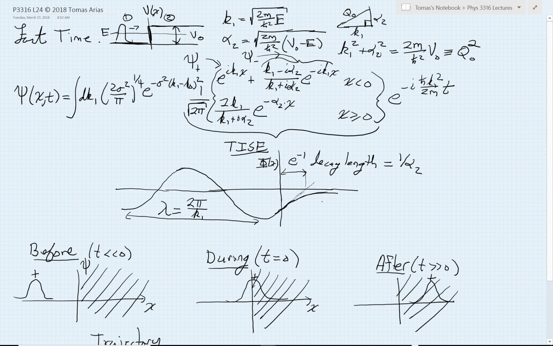We were then analyzing the behavior of this solution that we've written down, now that we have the full solution. And what we noticed is that in this interesting region where x is less than 0, where I have particles coming in and perhaps bouncing back, I have two independent pieces to my solution, the sum of which then gives me the overall behavior for the solution.